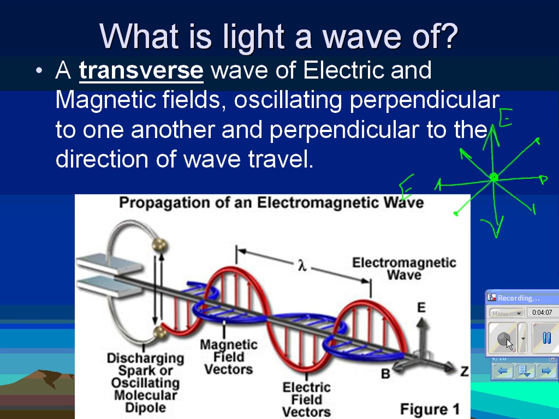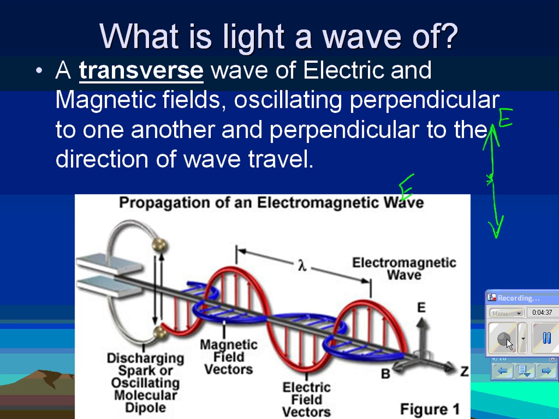But if I do something to the light, so I get rid of many of these directions of oscillation, and all I have left is one, now it's just oscillating up and down as my light ray travels into the board, I would say that that light beam is plane polarized. It's polarized in one plane. It's only oscillating in one plane. You with me? There's ways we can do this, but right now I'm just giving you the terminology. Does that make sense, the difference between unpolarized and polarized?